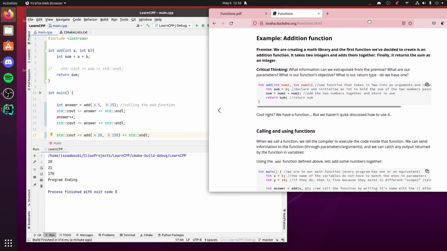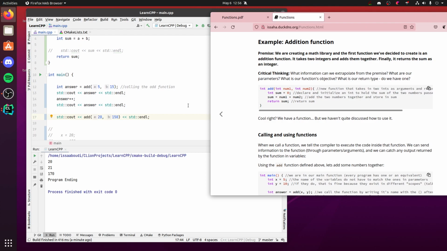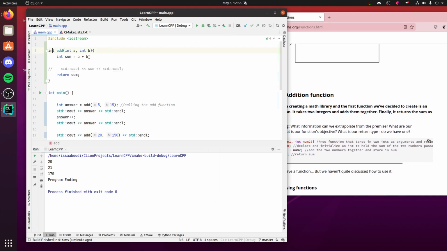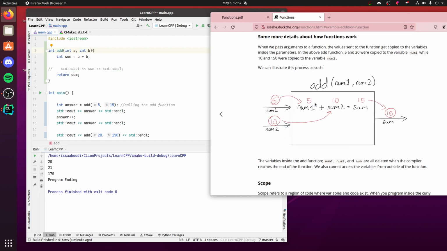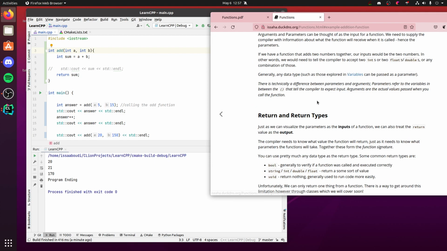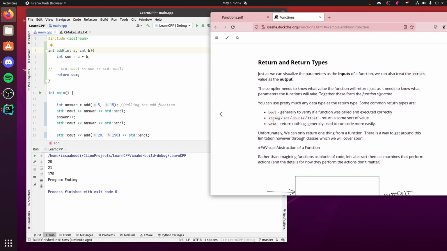Anyways, let's get back to the functions. So we've talked about returning. So you can return pretty much anything. You can make this a boolean. You can make this a float. Pretty much any data type you can think of, we can work with. I think I do have a little list. Yeah, I have a little list.